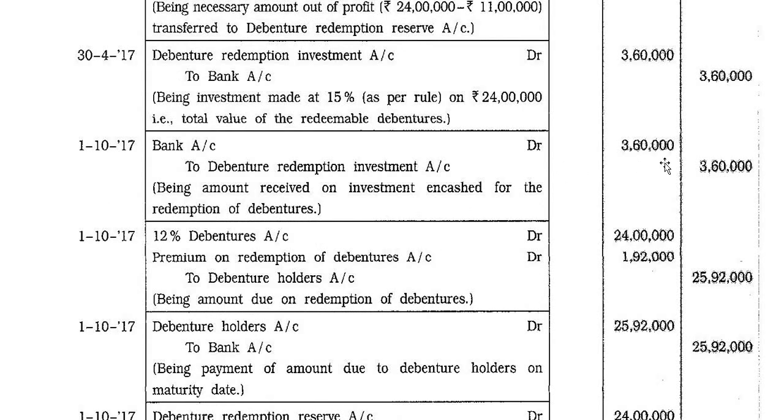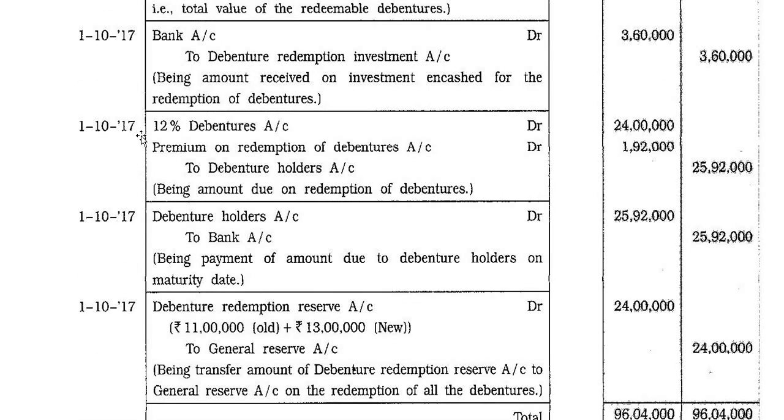1/10/2017, bank account debit 3,60,000 to debenture redemption investment account 3,60,000, being amount received on investment and cashed for the redemption of debenture. 1/10/2017, 12% debenture account debit 24 lakh, premium on redemption of debenture account 1,92,000 to debenture holder account 25,92,000, being amount due on redemption of debentures.